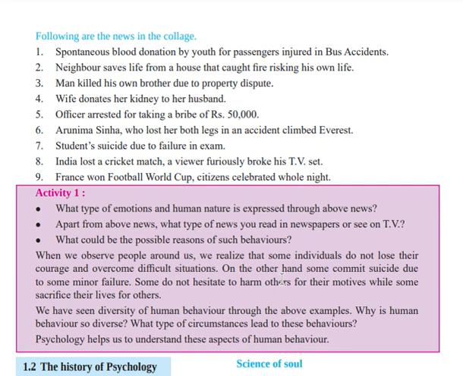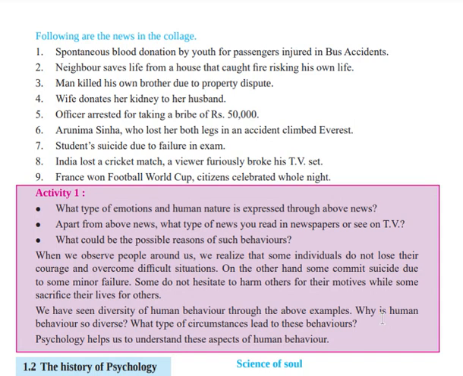Army people are sacrificing their life, and some other people are harming others very easily, like terrorists and all, even the normal citizen. And then we have seen the diversity of human behavior through the above examples.